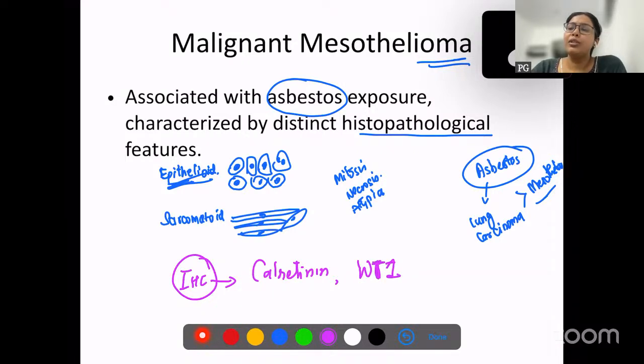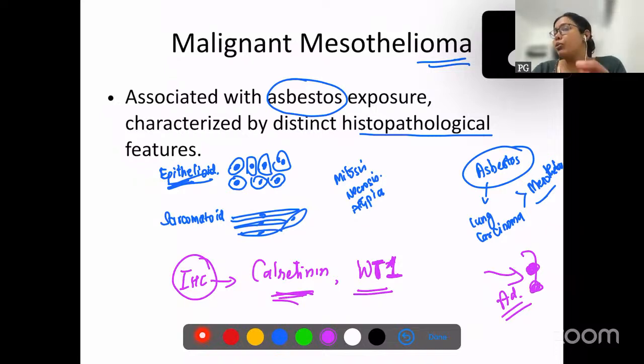WT1 can be found in other tumors also, but it is good for mesothelioma. Sometimes we have to distinguish between pulmonary adenocarcinoma and mesothelioma. Even though mesothelioma usually occurs in the pleura, adenocarcinoma can also metastasize to the pleura. So you have to differentiate between malignant mesothelioma and adenocarcinoma. These markers can be effective because the treatment is totally different between these two tumors.